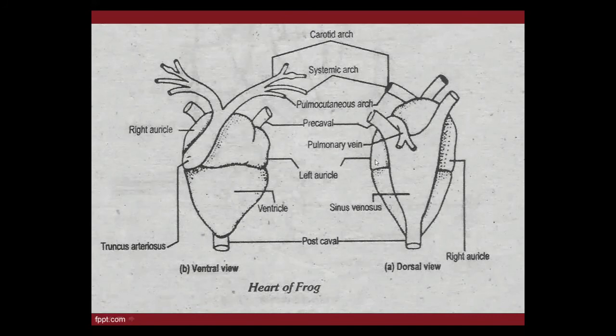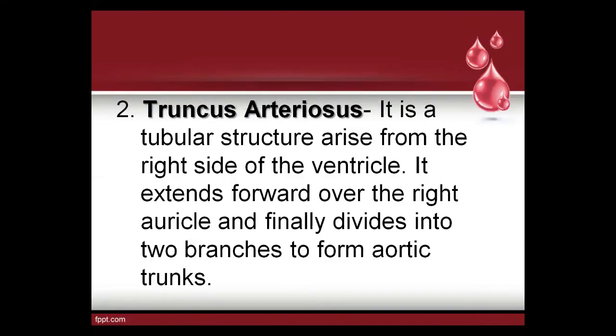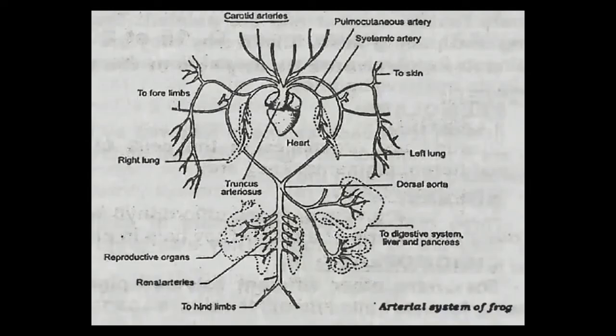Okay, have you got my point? It means these points are very much important in this chapter. This is the responsibility of these three arteries. Again, I'm repeating: carotid, pulmocutaneous, and systemic. I hope all of you have understood the arterial system of the frog.